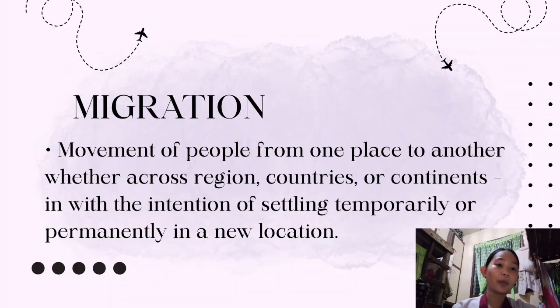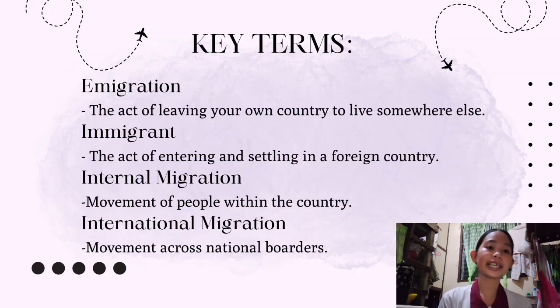So what is global migration? It says here that global migration refers to the movement of people from one place to another, whether across regions, countries, or continents, with the intention of settling temporarily or permanently in a new location. First, let me differentiate these four key terms: emigration, immigration, internal migration, and international migration.